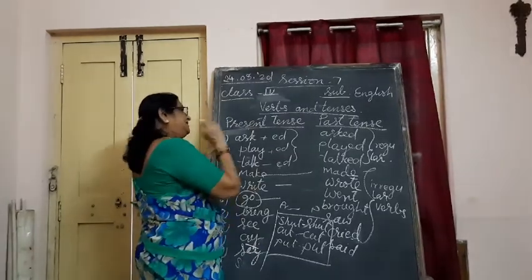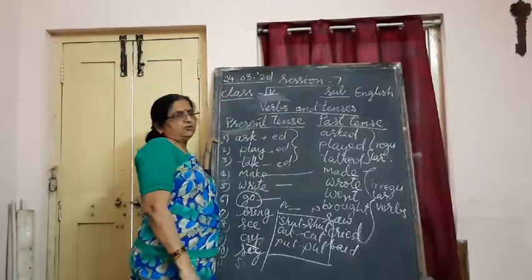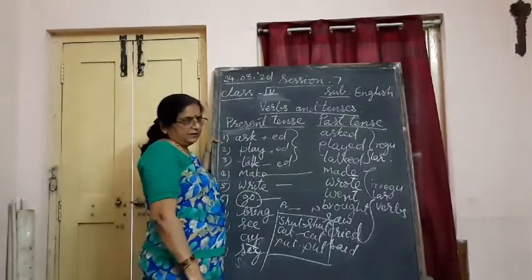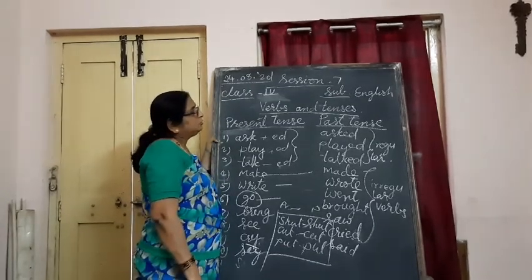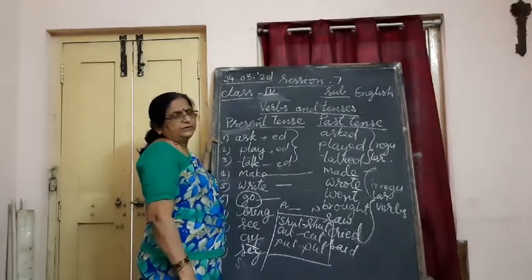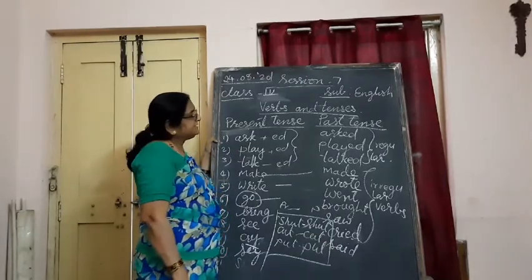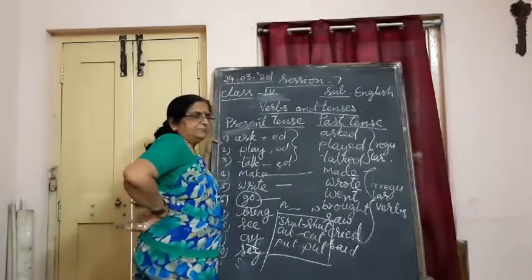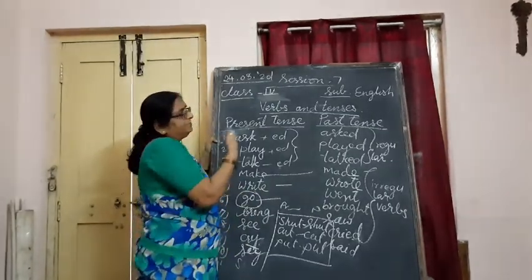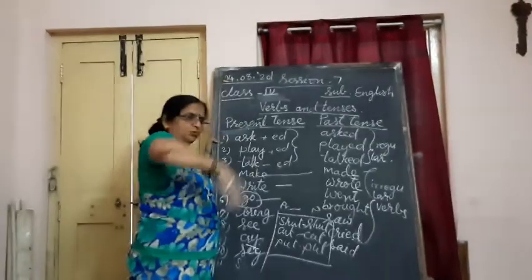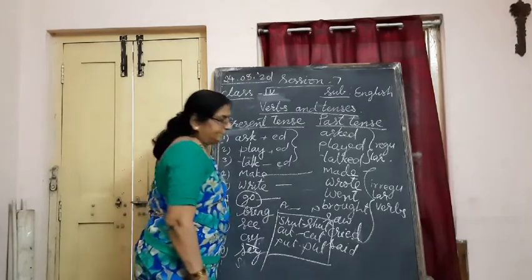So, where we are adding ed, we call regular verbs. Where we are changing the spelling or vowels, we call them irregular verbs. Understand? These are the two tenses we are going to deal with in today's class. Present tense and past tense. Present tense is the tense or a time of a work which we do just now. At present it goes on. And past tense is which is already over. Understand? This is how we make present tense and past tense.